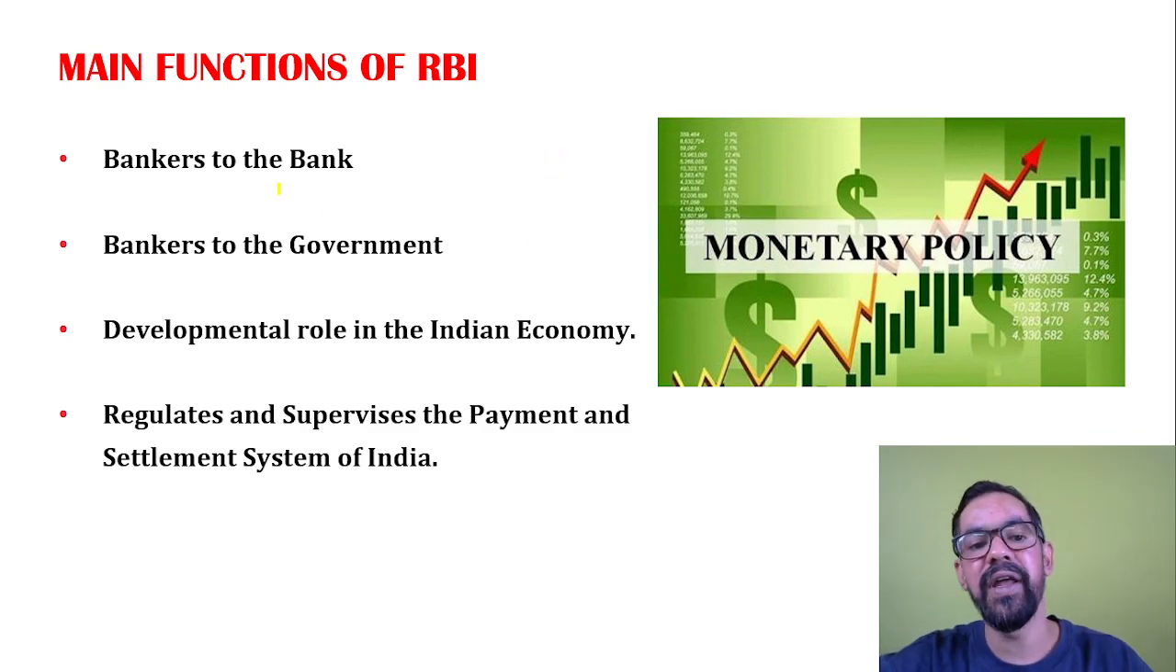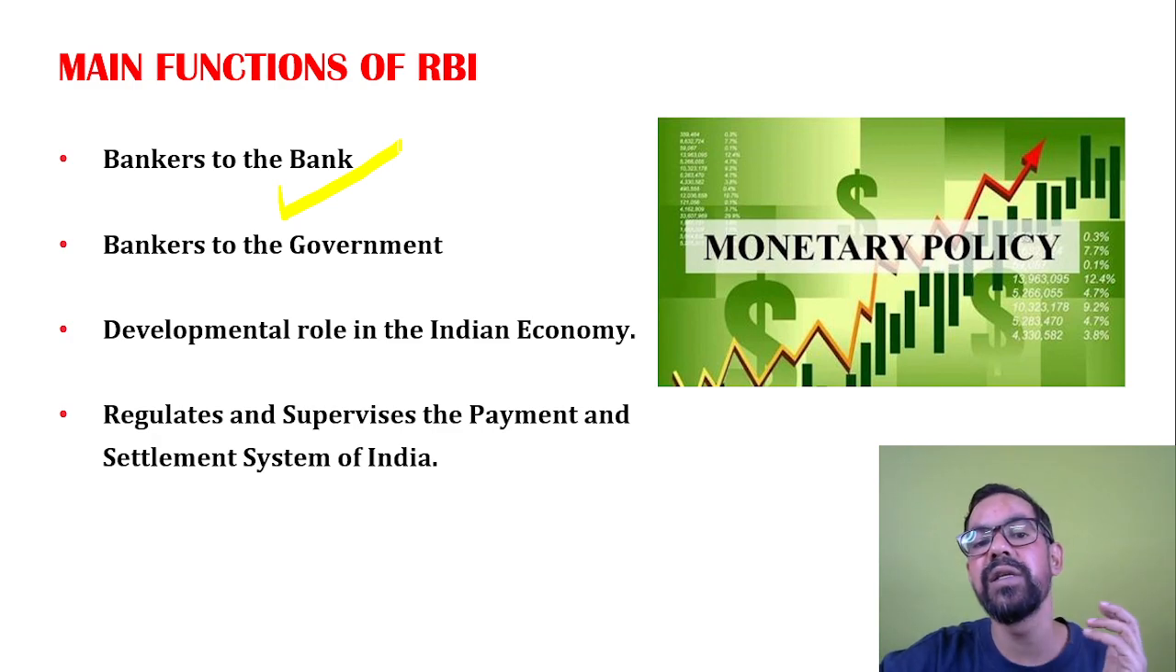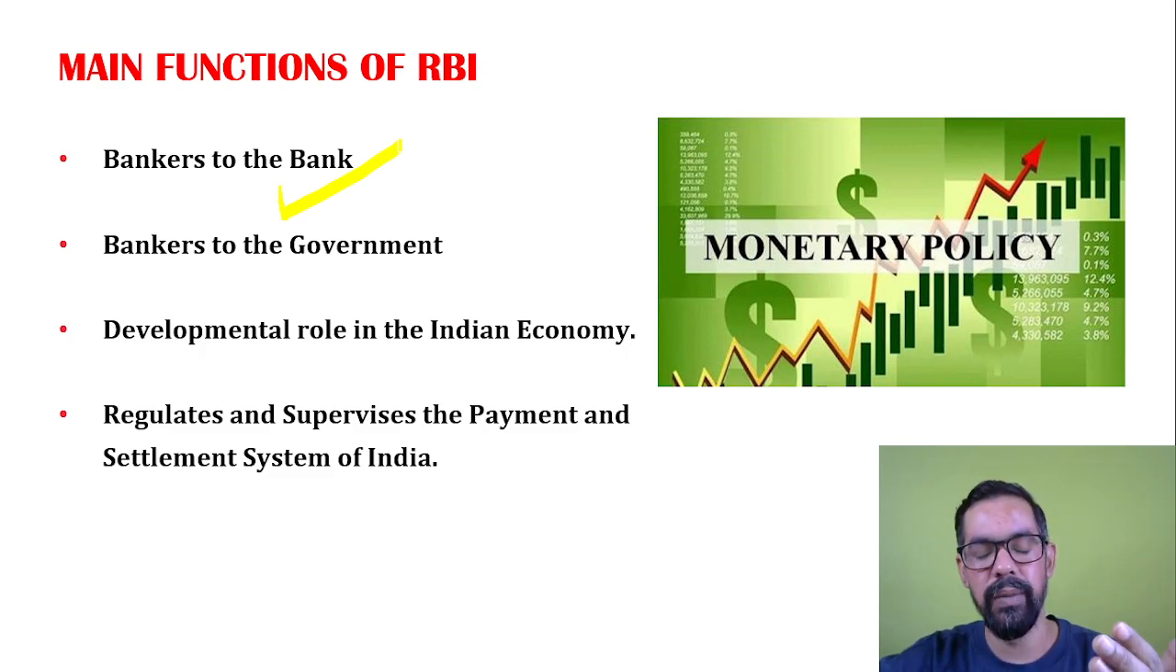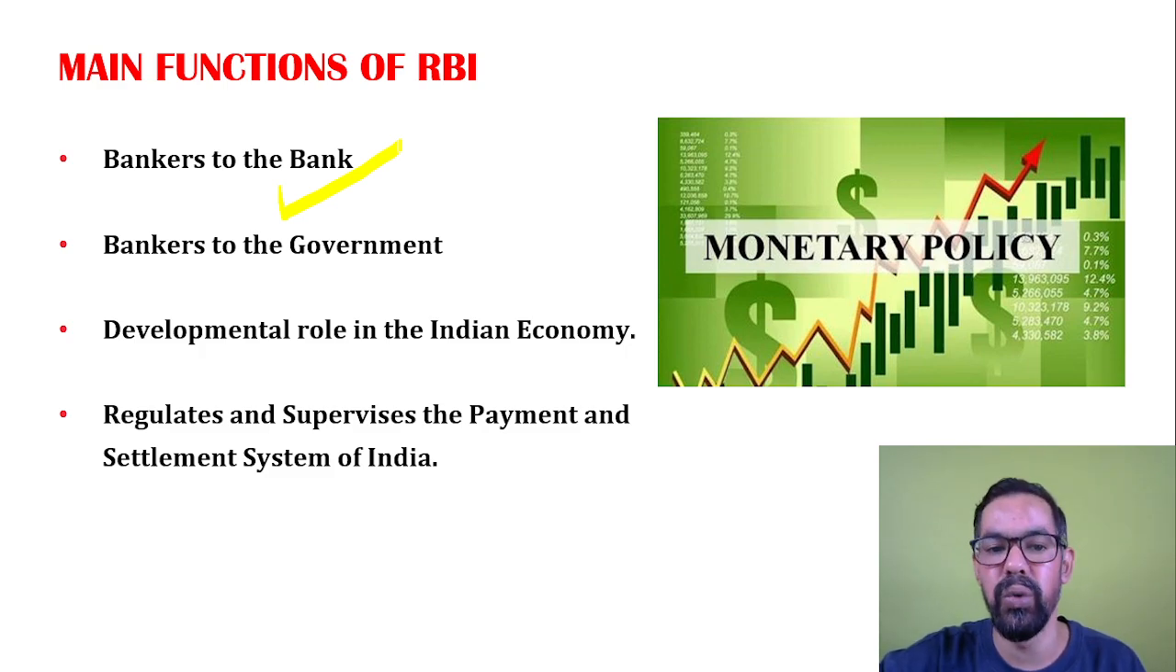Bankers to the bank. If any bank needs any kind of assistance like a loan or other things, that is generally provided by RBI. Like we have repo rate, MSF. We read about open market operation, repo rate, reverse repo rate, or SDF. These are generally tools. Bankers to the government of India: when the government of India needs any financial requirement, that is also fulfilled by RBI. Development role in the economy.